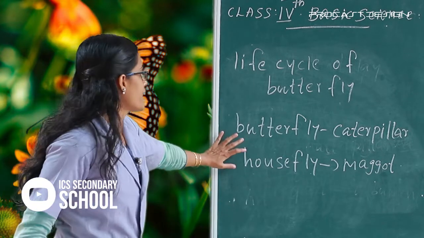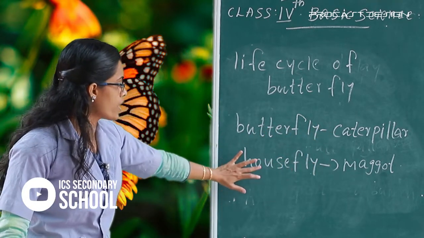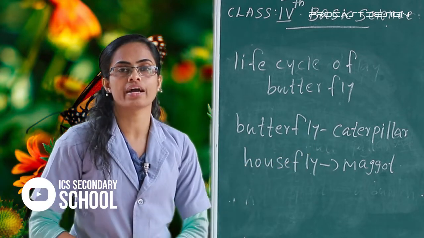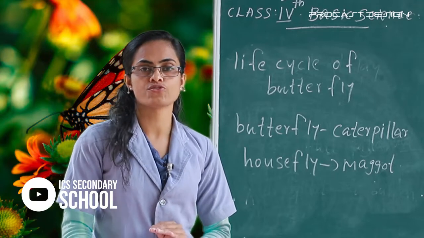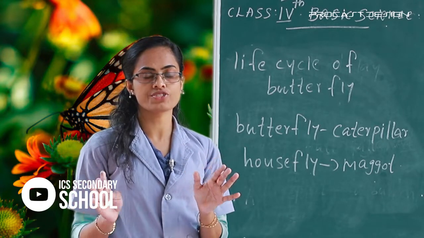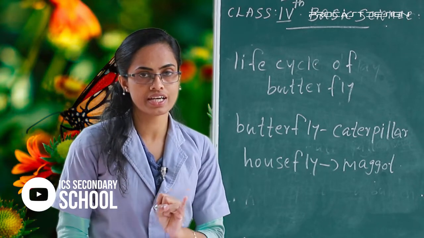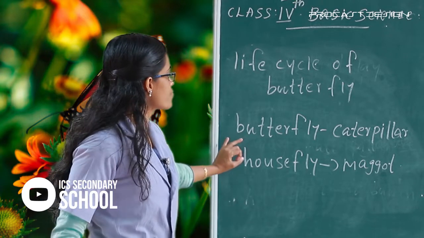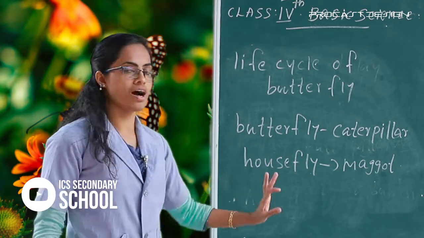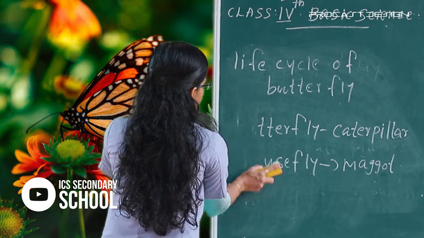Listen here, the larva of butterfly is called caterpillar, and the larva of housefly is called maggot. These are the life cycles of butterfly or housefly. Clear? Okay, today we discuss the life cycle of cockroach or grasshopper, and the next one, butterfly or housefly. Clear?